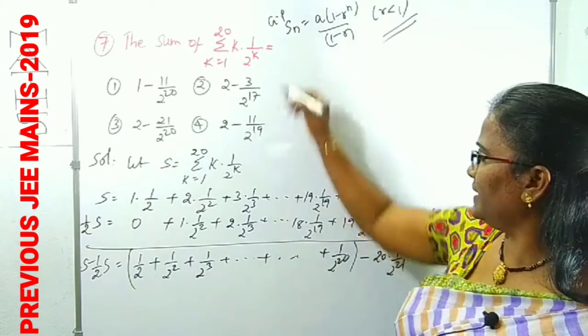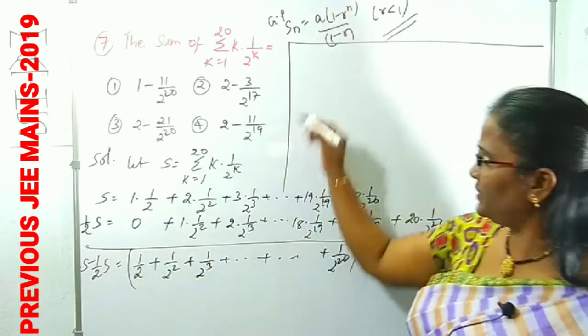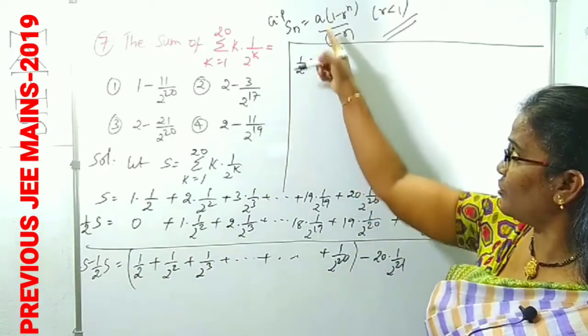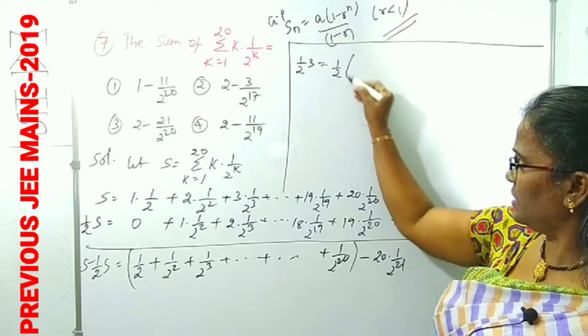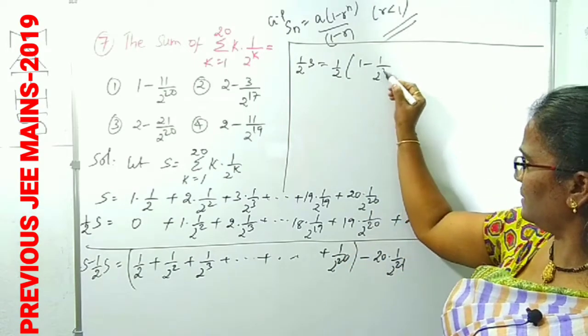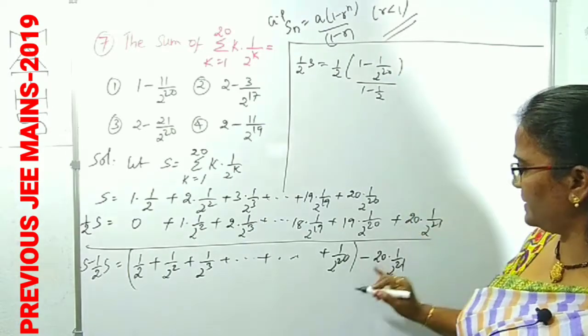Now we can take the subtraction of these. What happened? S minus 1/2 S is 1/2 S. In this bracket, according to the formula, a is 1/2, and 1 minus r is 1/2, whole power 20, that is (1/2)^20, divided by 1 minus r, which is 1 minus 1/2. This is the additional term.